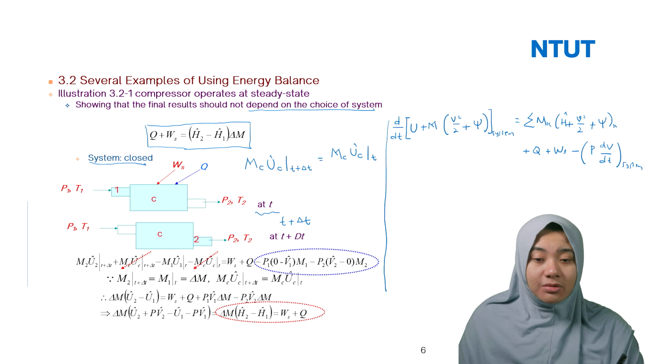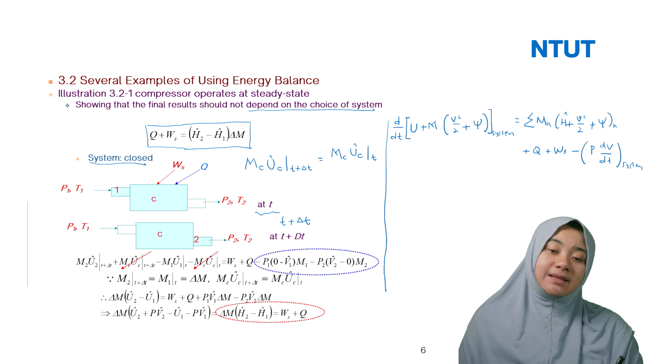So it's equal to Ws plus Q minus P1, zero in here, because at T you don't have V1 at T plus delta T, right? So here it's zero.